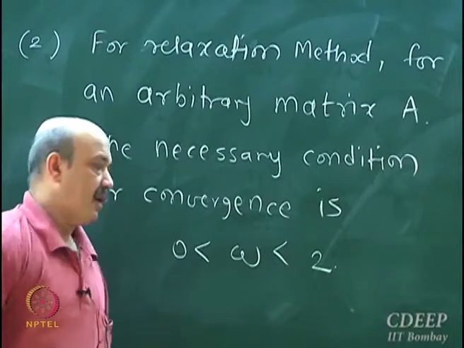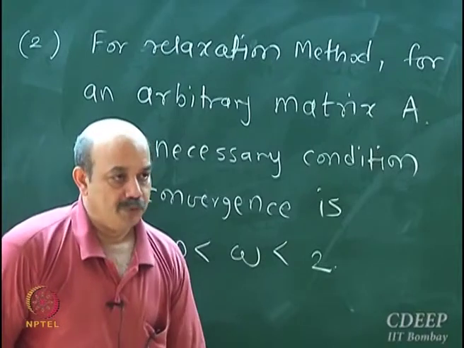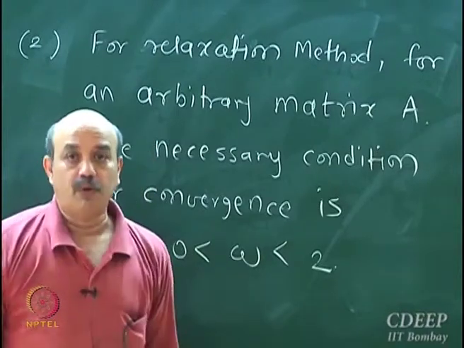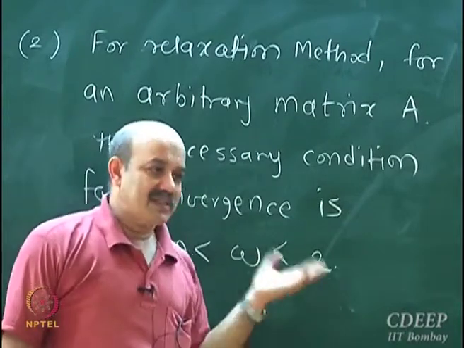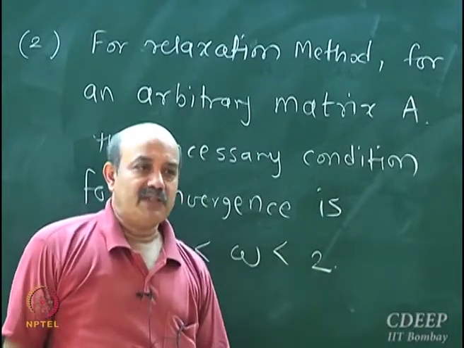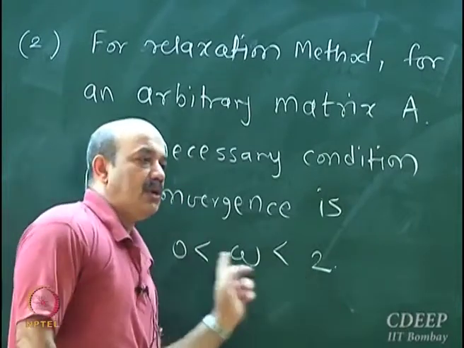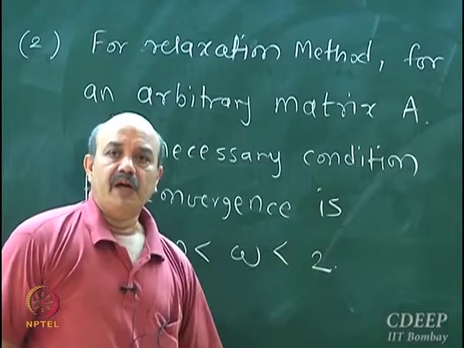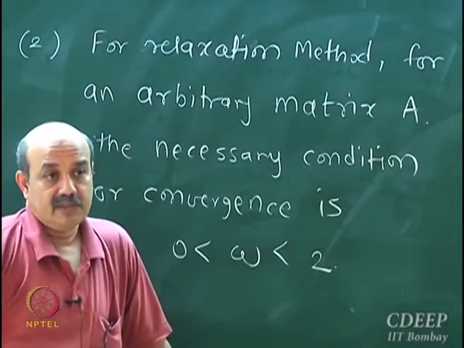You should go and have a look at it. If omega is chosen between 0 and 2... actually, for the relaxation method we want to choose it between 1 and 2, because we showed that omega equal to 1 is equivalent to Gauss-Seidel iteration. But in general, omega between 0 and 2 is a necessary condition for convergence.